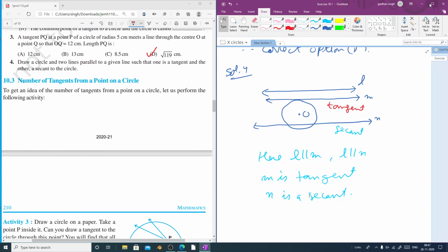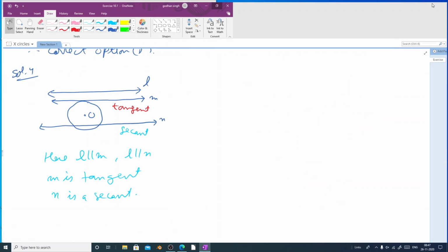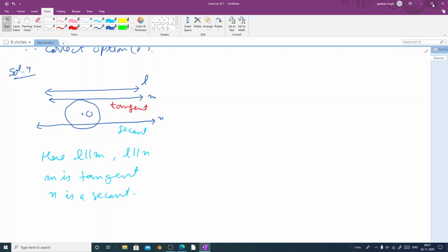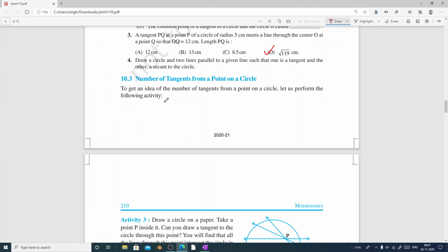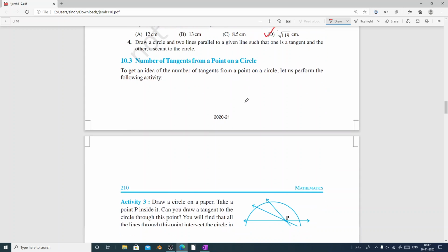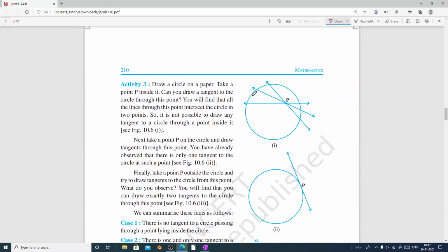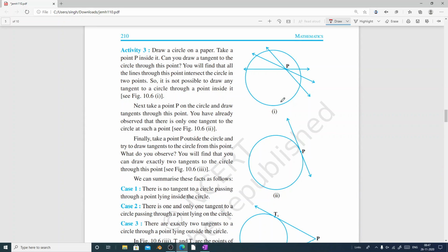Now what we will be learning is more about tangents, their nature. The number of tangents from a point to a circle. Now here we have a circle and a point. So there can be three cases in this also. This point P can lie inside the circle.